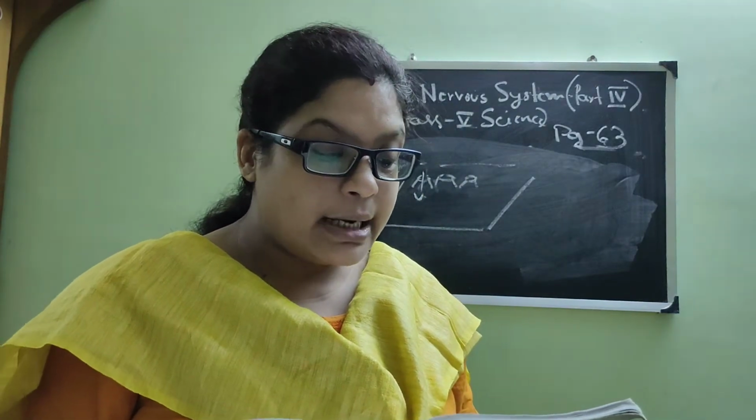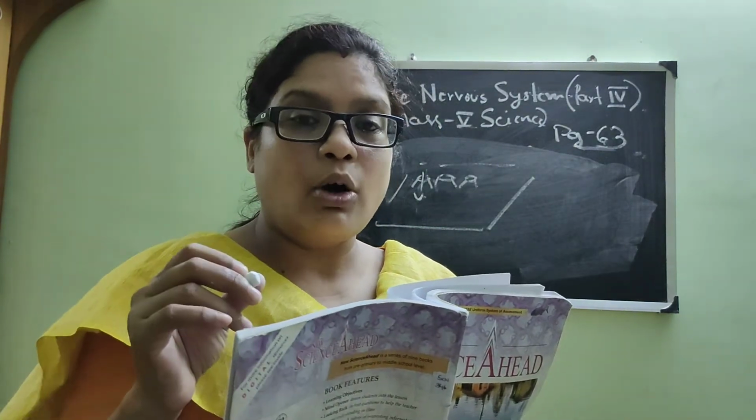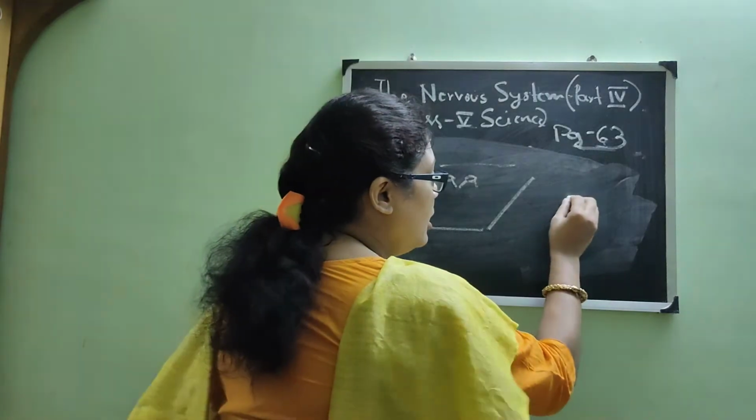The part of the ear that is seen outside is called the external ear. See, this part is called the external ear. This is like a funnel. Why is it called a funnel? You have seen a funnel in the kitchen. Your mother may be pouring some oil into a bottle. You have seen a funnel.